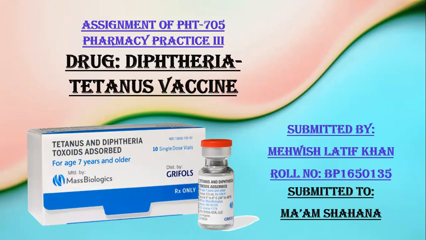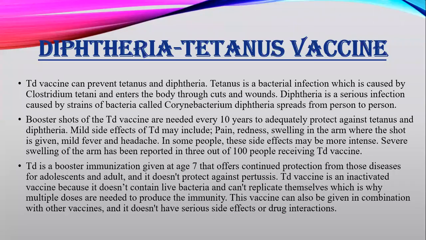Leading towards its introduction, what is the diphtheria tetanus vaccine? In short, it is called the TD vaccine, and it protects a person from two deadly diseases, tetanus and diphtheria. Both are bacterial diseases. Tetanus is caused by Clostridium tetani, which enters the body through cuts and wounds, while diphtheria is caused by Corynebacterium diphtheriae, and it spreads from person to person. This vaccine is basically a booster immunization, and its shots are needed every 10 years to adequately protect against these diseases.